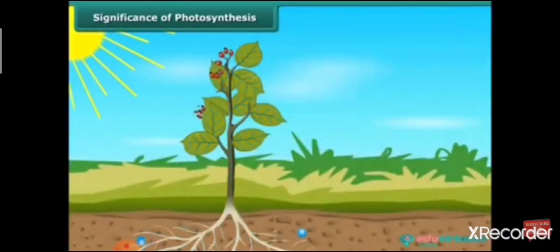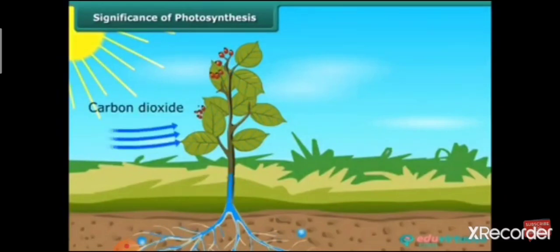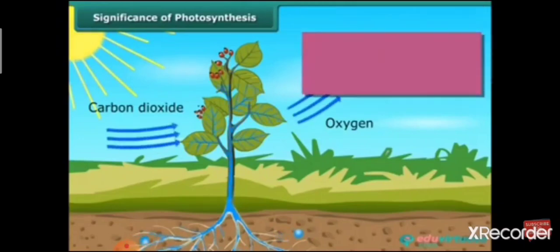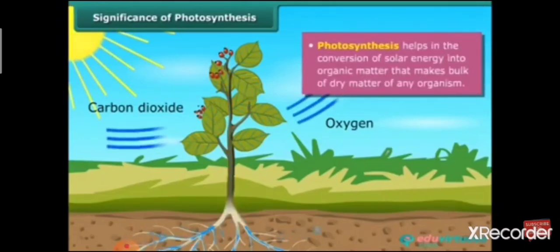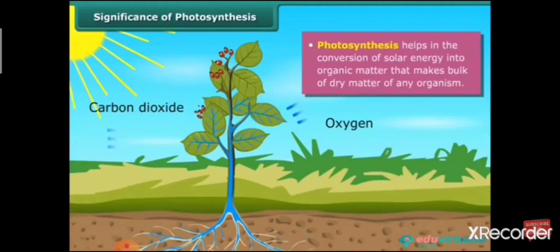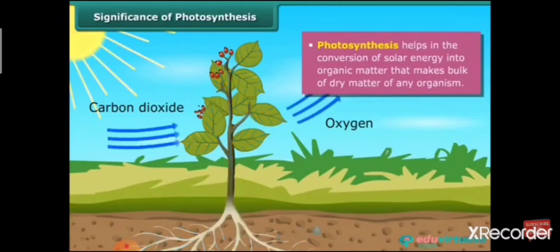Till now, we have learnt about the photosynthesis process. But now the question is, what is its significance? Photosynthesis is an important and vital process for life on this planet. This process helps conversion of solar energy into organic matter.